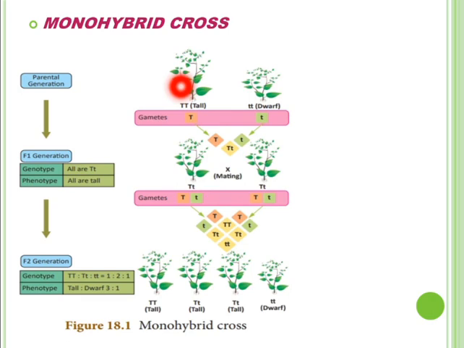He dusted the pollen grains from the flowers of the tall pea plant over the stigma of flowers of the dwarf pea plant, from which the stamens were removed, and the process of removal of stamens from the flowers is known as emasculation.